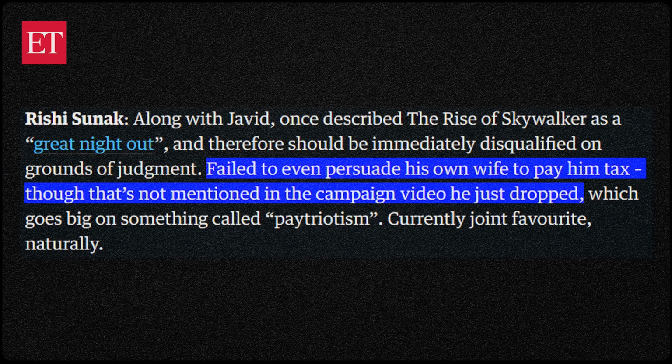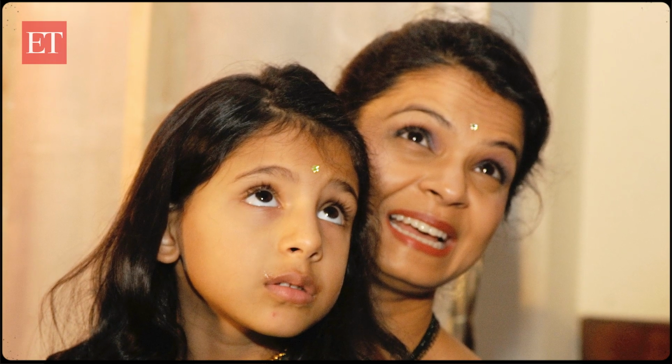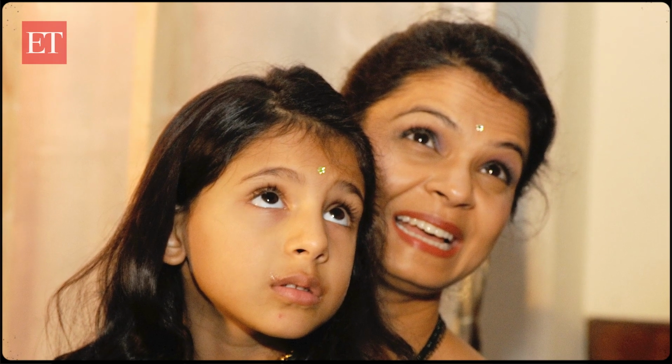What is this controversy? Akshata Murthy, daughter of Infosys co-founder Narayan Murthy, who is Rishi's wife, saved taxes due to her non-domicile tax status, which helped her to save millions worth of tax on her overseas entry. It caused a backlash against her husband Rishi Sunak, as he was the finance minister when the government was hiking taxes for the normal Britishers.